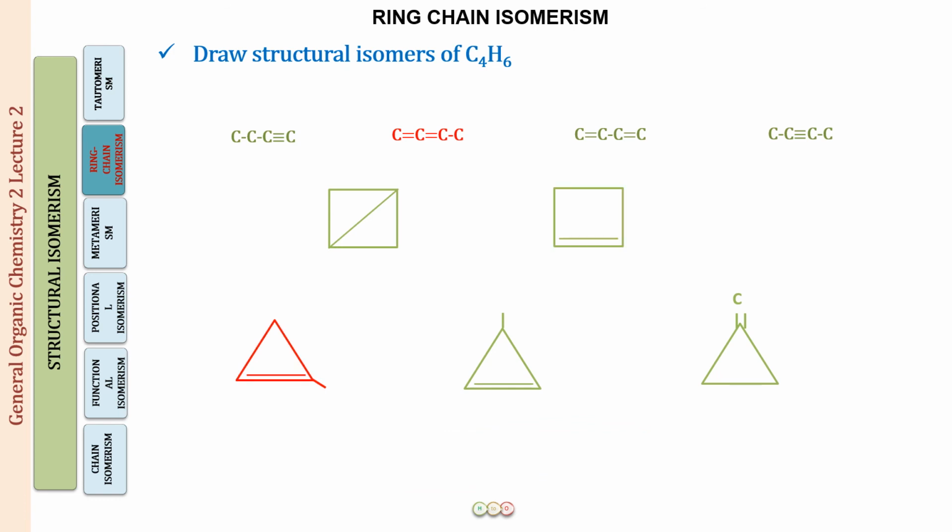Again, you can see the structures in red. What type of compounds are they going to be? A straight chain and a ring. So this is going to be ring chain isomerism. And this one as well, it is a ring and a straight structure. So this is going to be ring chain isomerism. So what we can conclude is that if we have a straight chain compound and a ring structure, we are going to call that ring chain isomerism.